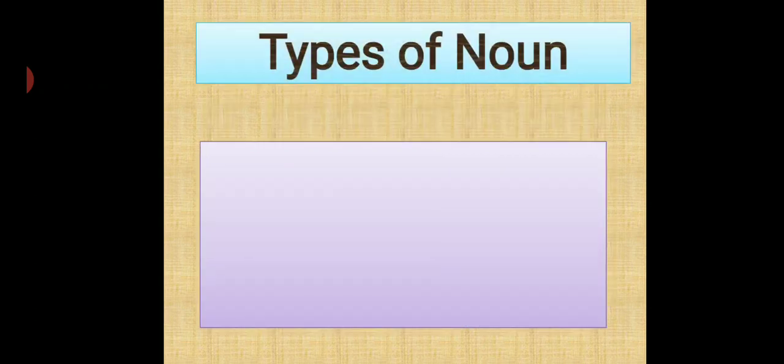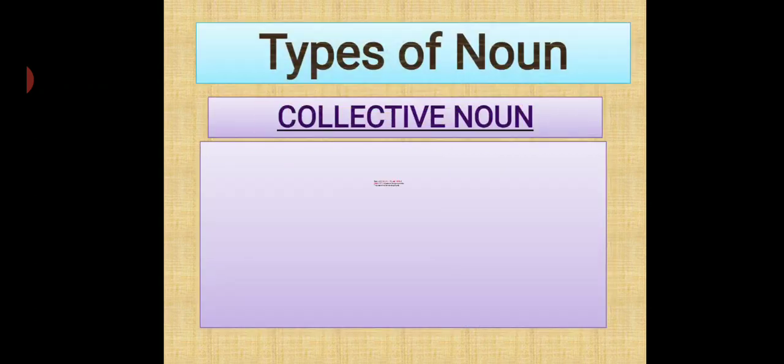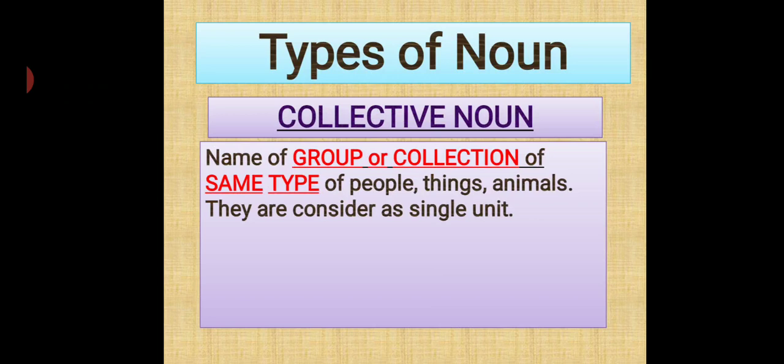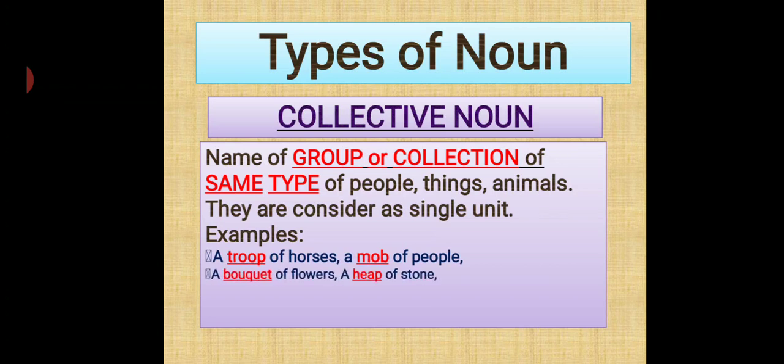Next type of noun is collective noun. That is name of group or collections of same type of people, things, animals. They are considered as single unit. For example, a troop of horse, a mob of people, a bouquet of flowers, a heap of stone, a herd of cattle, a pack of dogs.